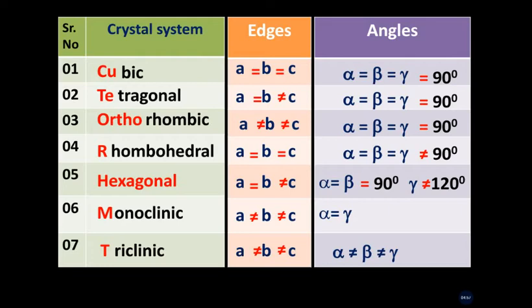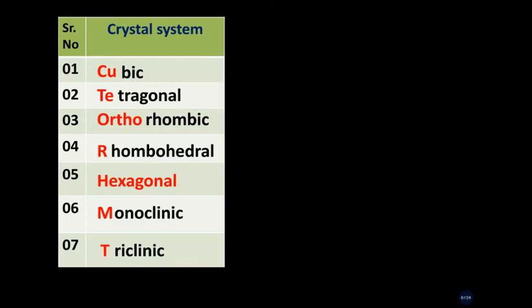For the monoclinic crystal system, in the case of hexagonal, gamma is equal to 120, but in a monoclinic system, alpha and gamma are equal to 90, but beta is not equal to 90. That means here we are comparing this angle with 90 degrees. By using this trick, you can easily remember the 7 crystal systems for a longer time.